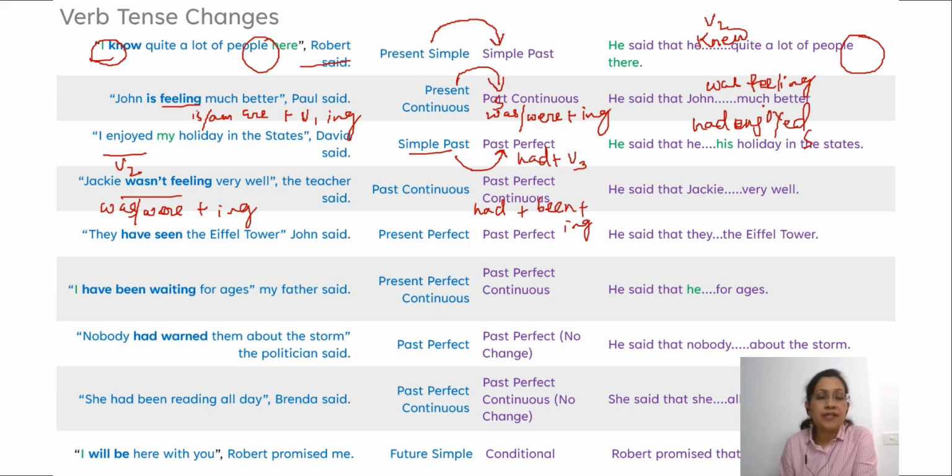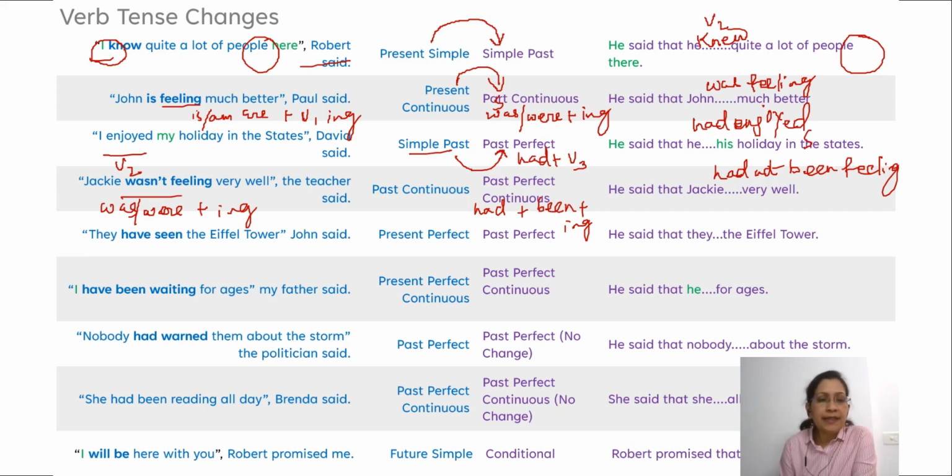So Jackie wasn't feeling very well changes to, he said that Jackie had not been feeling very well. Right? Wasn't feeling, past continuous, changes to had not been feeling very well.